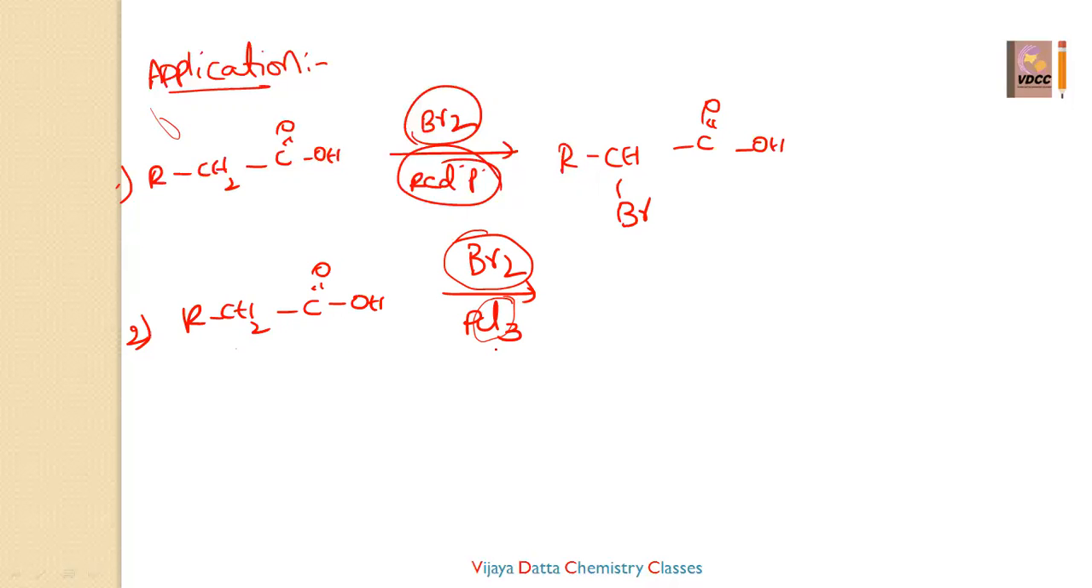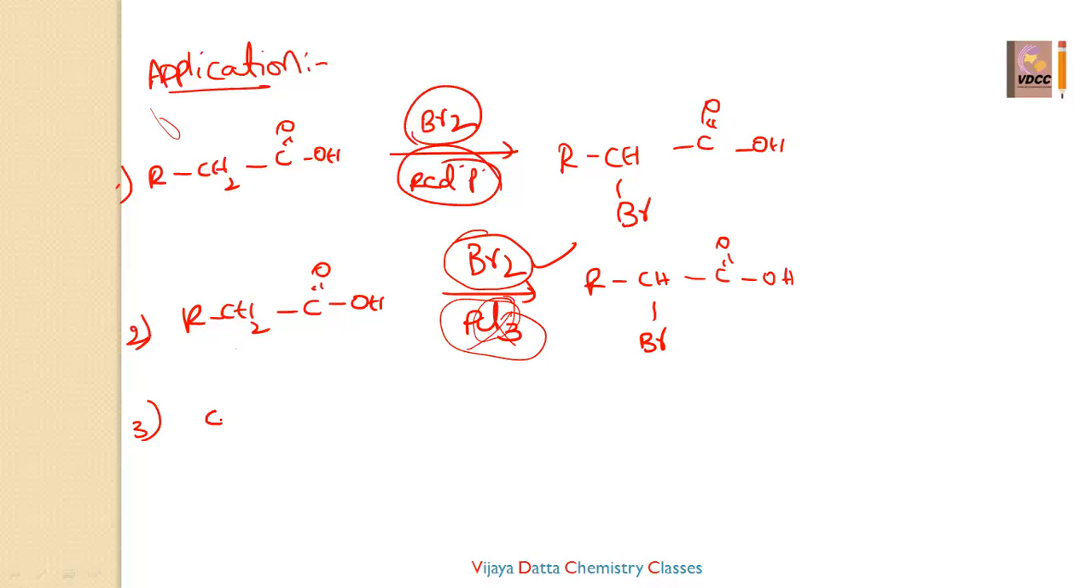PCl3 means in the phosphorus also chlorine is there. Then either bromine or chlorine, which one attacks on the alpha position? No doubt at all, the catalyst containing halogen does not involve in the reaction. Only the halogen which we have taken, that is RCHBr COOH, will be the answer. This halogen only is involved in the reaction. And you can go for the next.